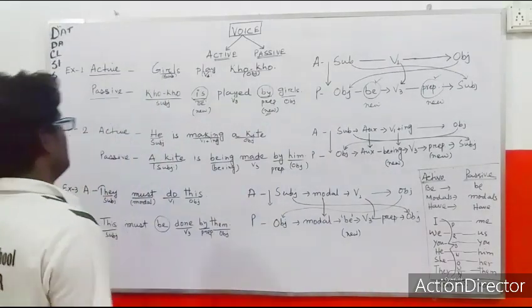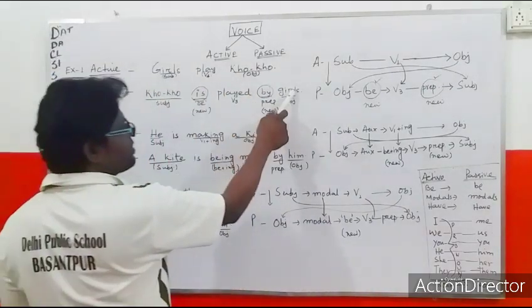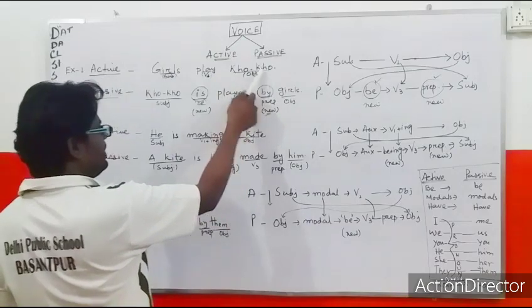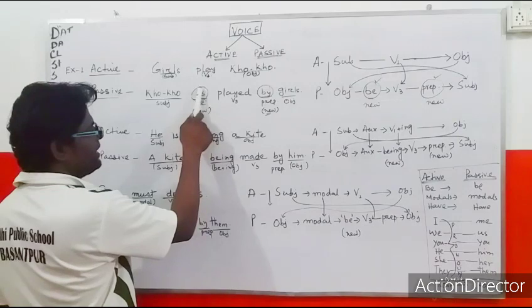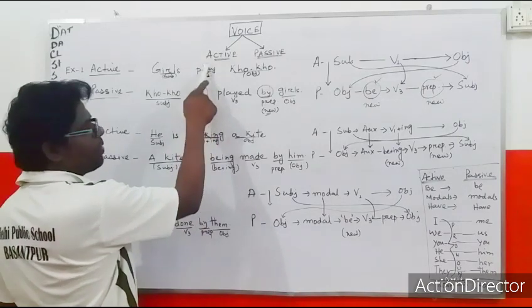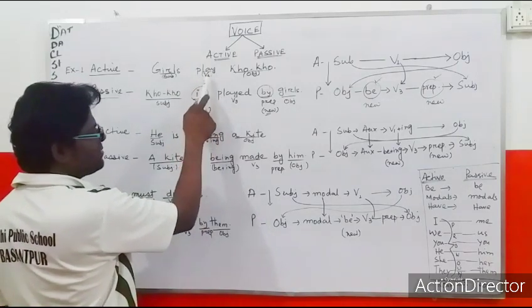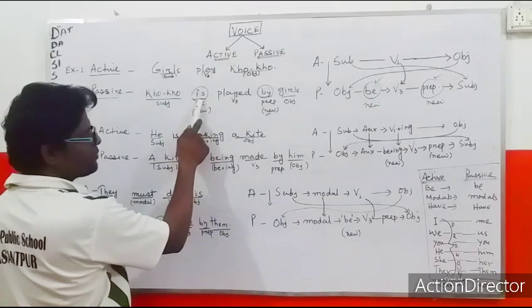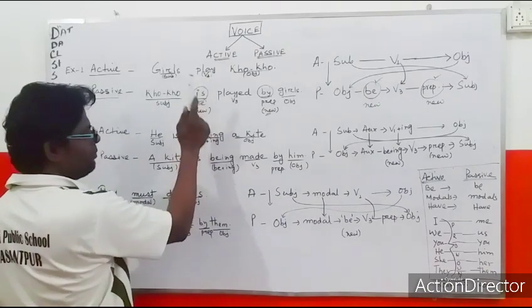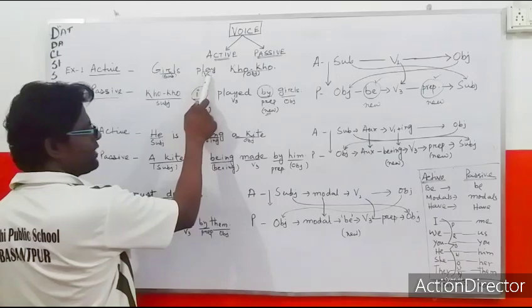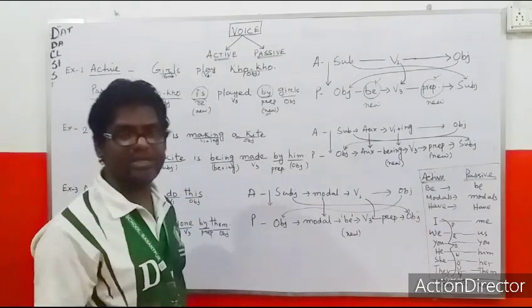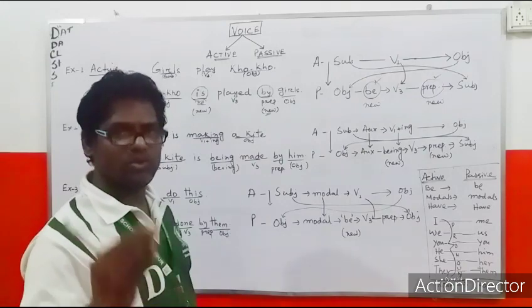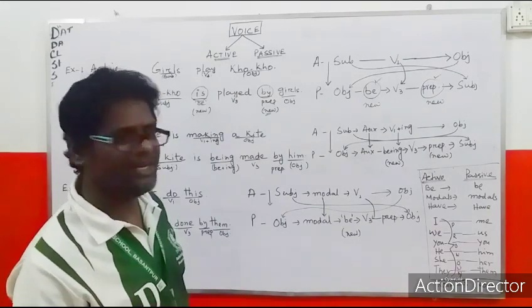What is that? Subject will come in the place of object. Object will come in the place of subject. A new be verb should be brought as per the form of the main verb. If the main verb is in first form, the be verb will be first form. Main verb second form, be verb second form. Main verb third form, be verb third form. Okay. First form of be verb what? Is, am, are; second form, was, were; third form, been.